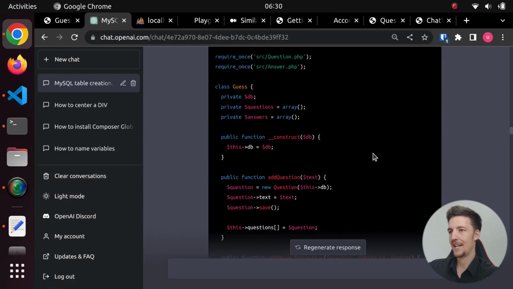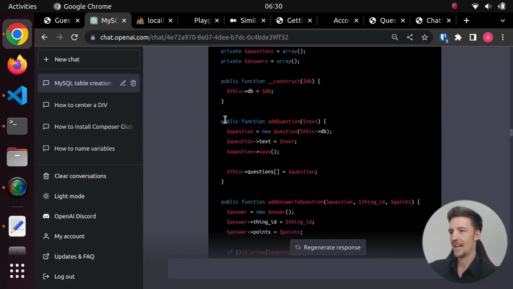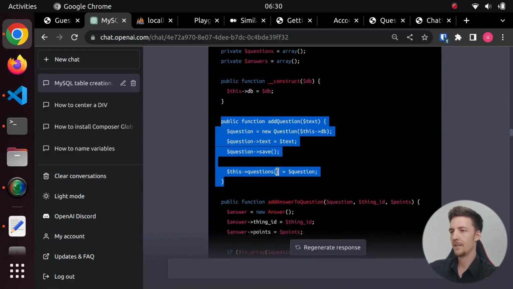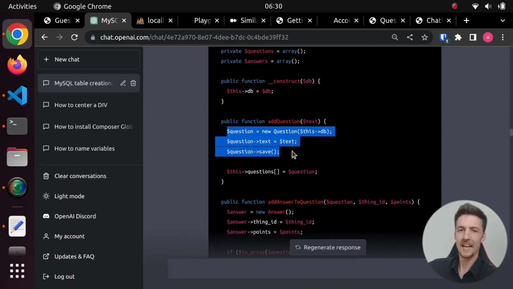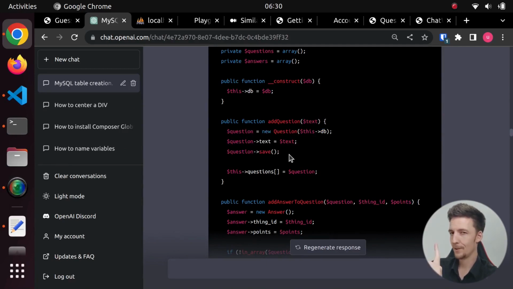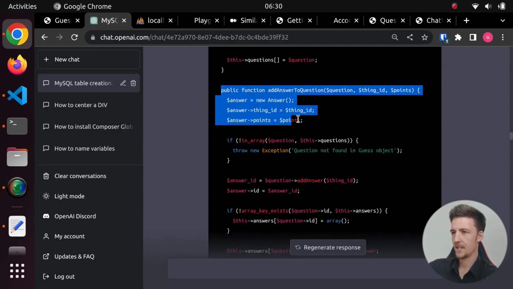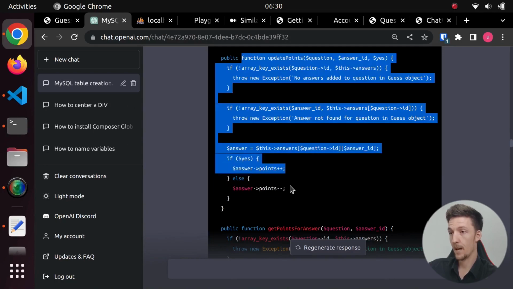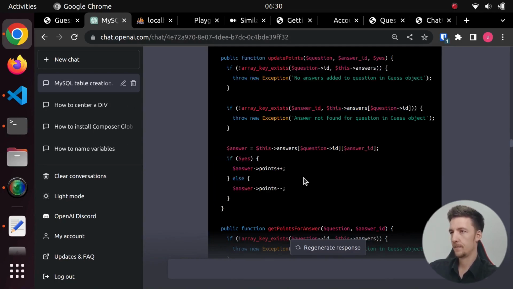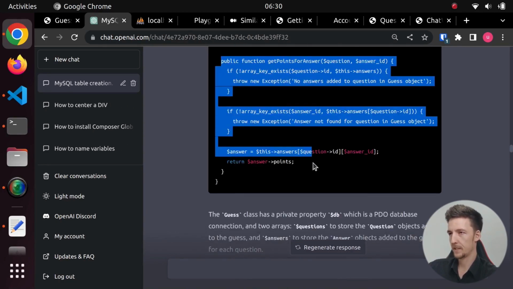And then it created this guess class, which has an add question method, which takes a text as a string and then creates that question and saves it in the database. Not really what I wanted. And then it has this method to add an answer to a question, and then a method to update the points of an answer and to get the points for an answer.